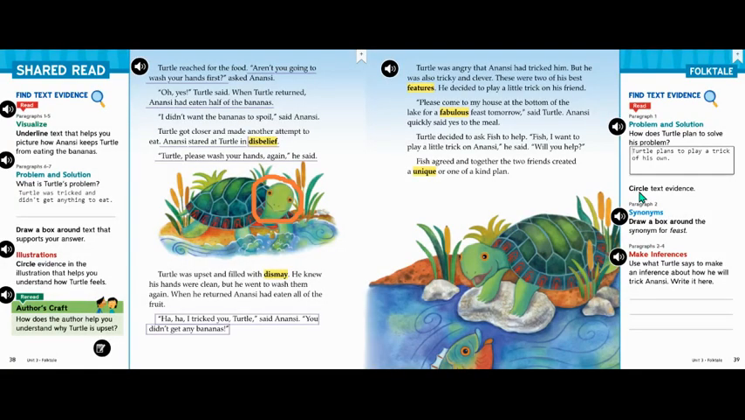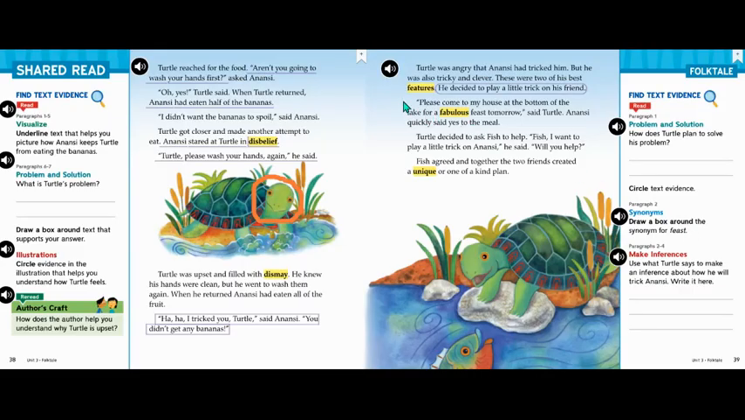Next, it says circle text evidence. Our text evidence was this last sentence in the first paragraph. So let's go ahead and circle that whole sentence. Next, we'll focus on paragraph 2. This one's about synonyms. Remember, a synonym is a word that means the same thing or almost the same thing as another word. It says, draw a box around the synonym for feast.